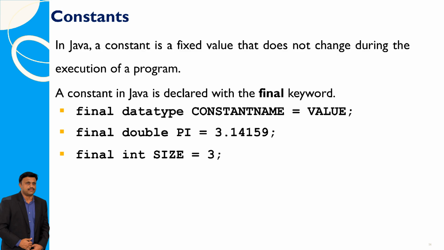In Java, a constant is a fixed value that remains unchanged throughout the program's execution and is declared using the final keyword. For example, final double pi equals 3.14159, or final int size equals 3.